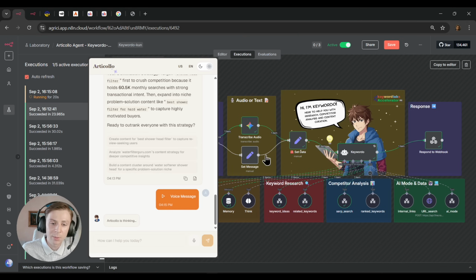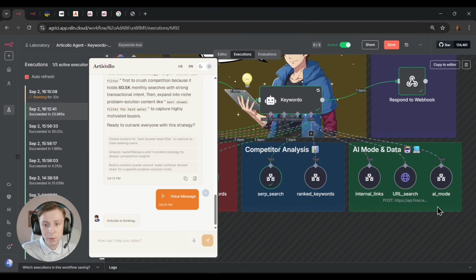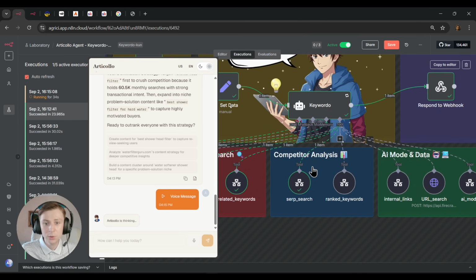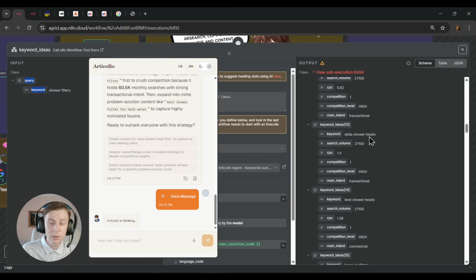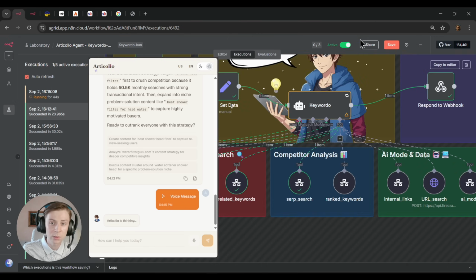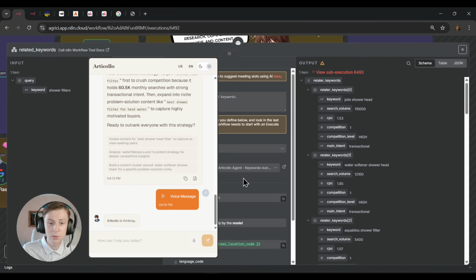Because basically this is the same. I mean, it's powered by Gemini 2.5 Flash and Gemini 2.5 Pro. So it's the exact same AI that you use daily, as an example, but with some tweaks because he has a few tools here, as you can see right here, which are keyword research, competitor analysis, AI mode and data. Here we have keyword ideas. He's brainstorming keywords here because he just put shower filters and he got tons of valuable keywords with high volume. They're relevant, which is super good.